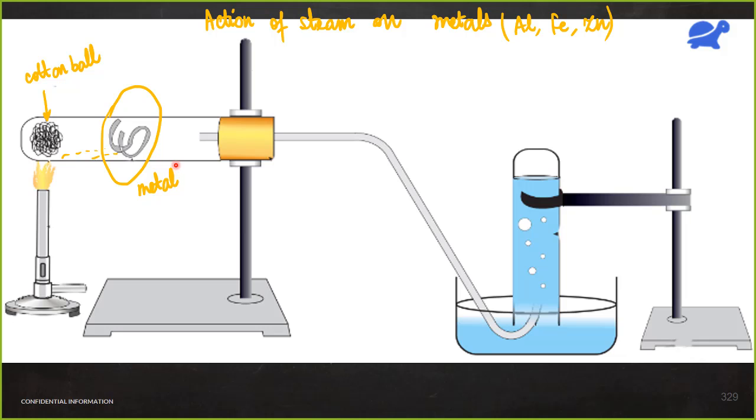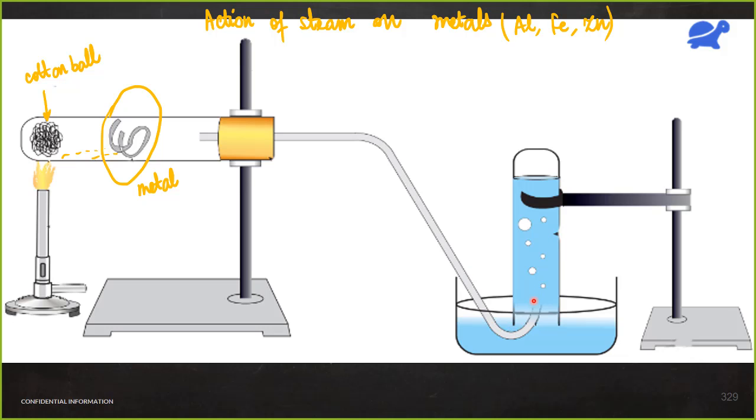Once it reacts with the metal, you will get metal oxide. That metal oxide will just stay over here. Along with that, you will get hydrogen gas. Where will the hydrogen gas go? That hydrogen gas will pass through this tube. This is a delivery tube. Then we have kept some water in a beaker, and we have kept an inverted test tube.